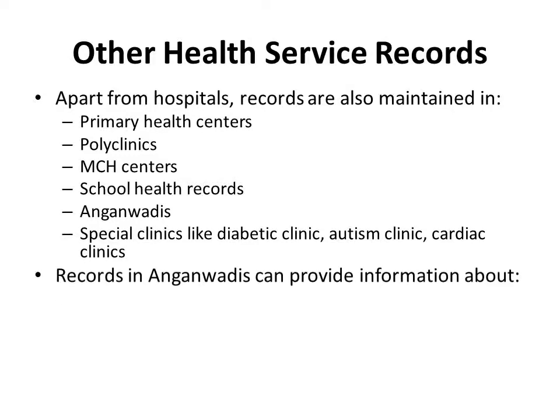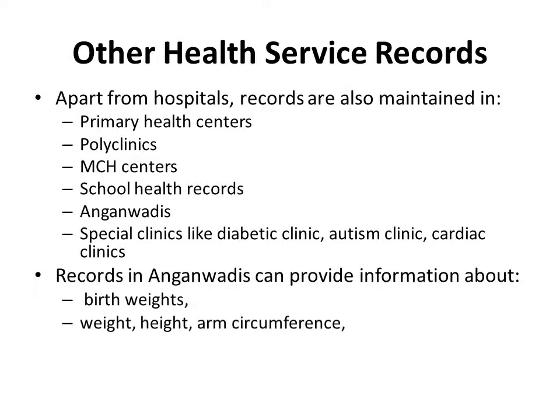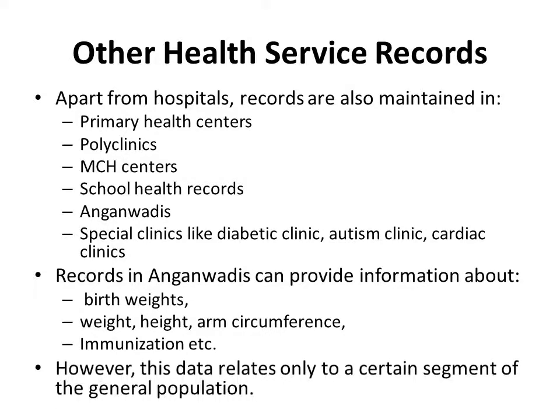For example, records in Anganwadis can provide information about the birth weights of the children in that area, weight, height and arm circumference pattern of the children in the area covered by the Anganwadi, and immunization coverage in the area which the Anganwadi covers, etc. But this data from other health service records relates only to a certain segment of the general population. That is, if you want to study the coverage in under-5s in a particular area, or if you want to study the morbidity pattern of school children, then these service records are useful.